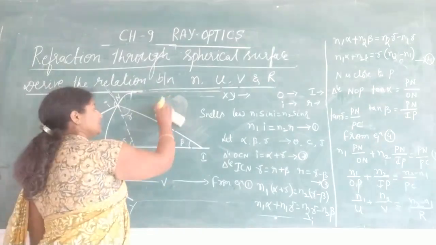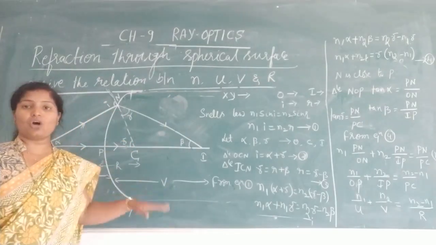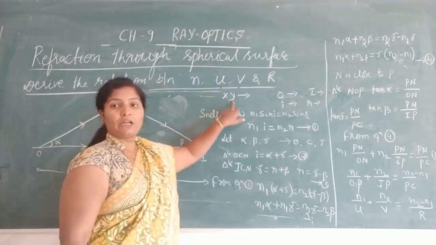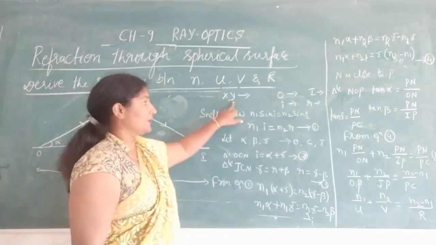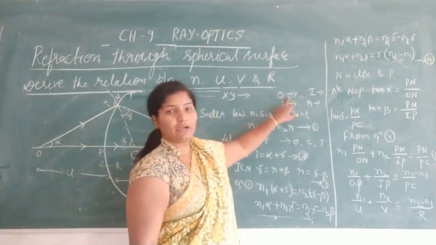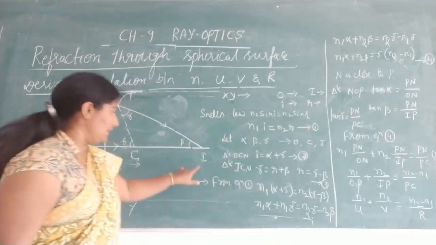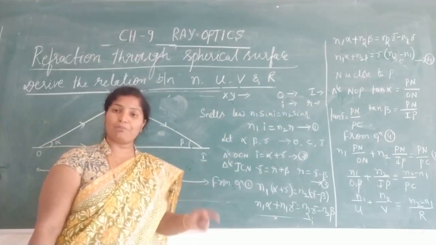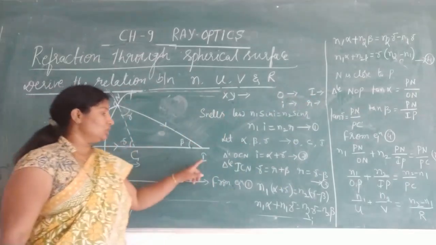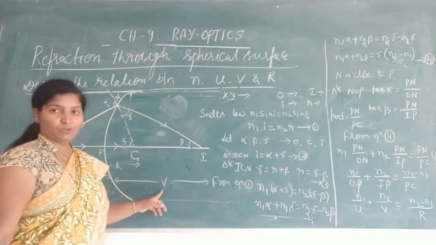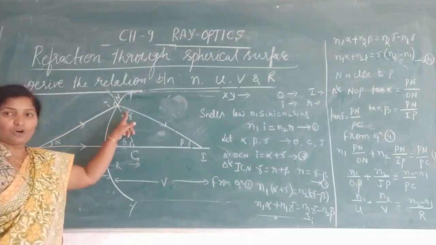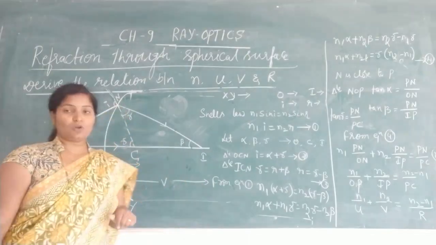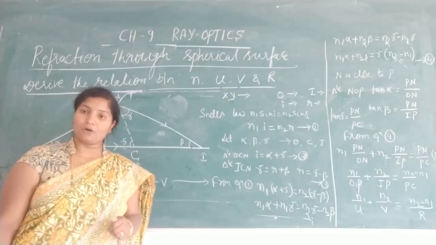Now let us derive this equation for the convex spherical surface. XY is one portion of the convex spherical surface. O is the object, I is the image. Image distance we have to measure from the pole. Pole to image is image distance v. i is the angle of incidence, r is the angle of refraction.